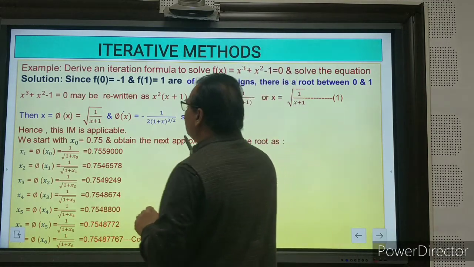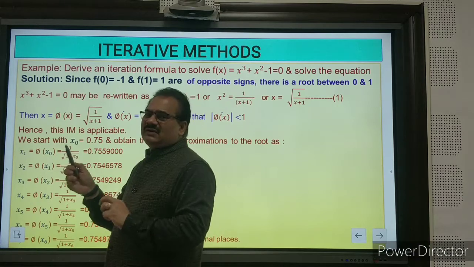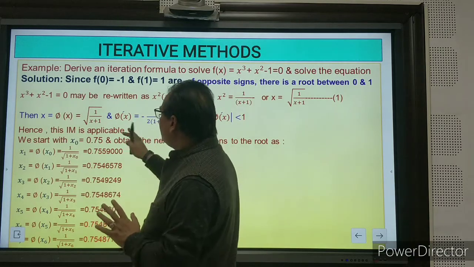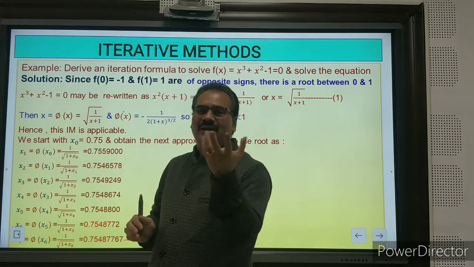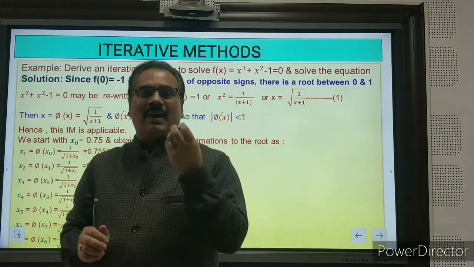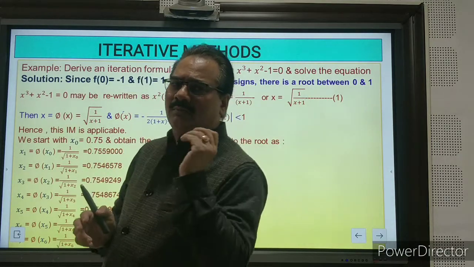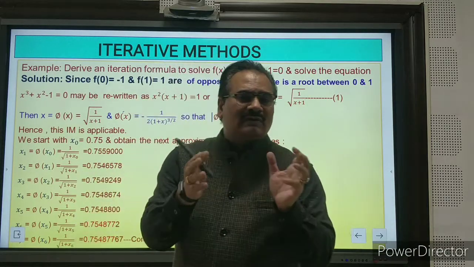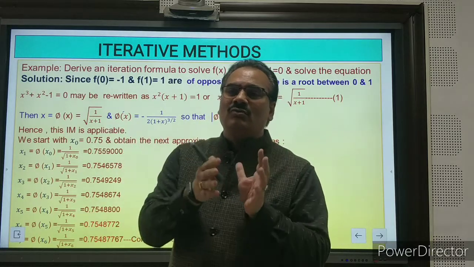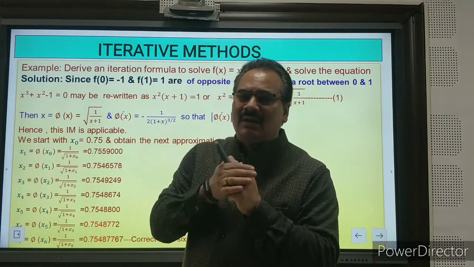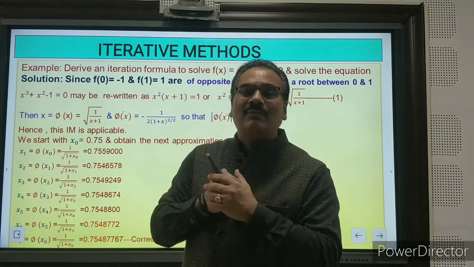Okay, now you can start your initial approximation. It is very easy to see, and this depends upon your IQ, how you can take the correct initial values. If you take anything, you will get the root, but the number of iterations will be more and the process may be more time consuming.